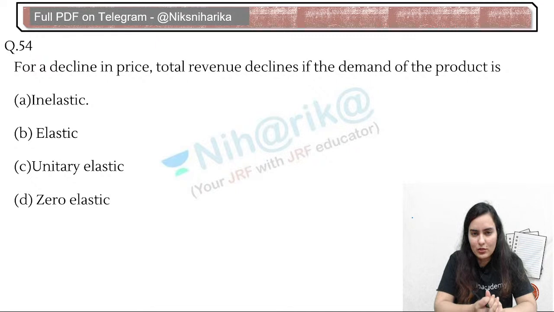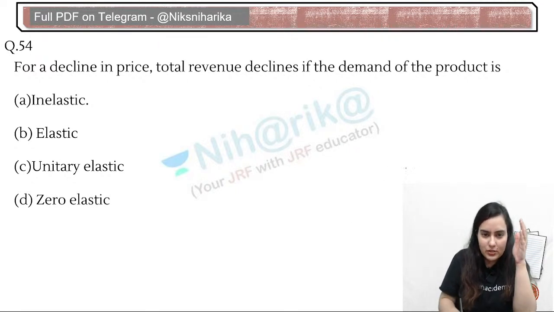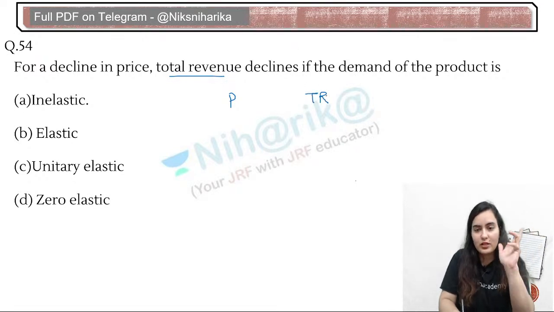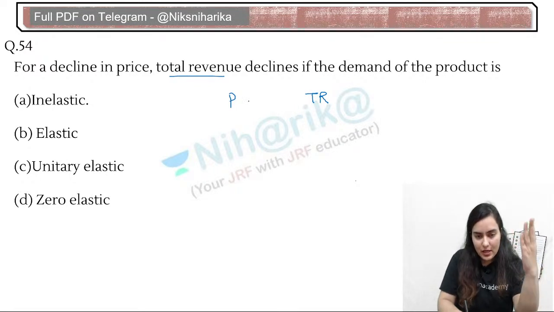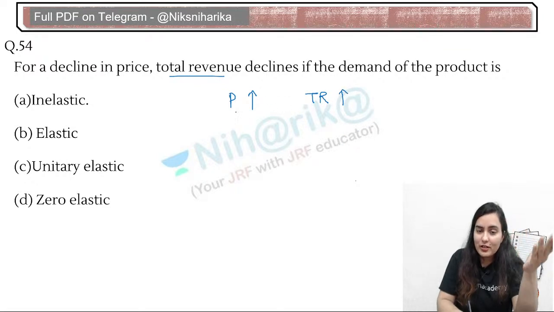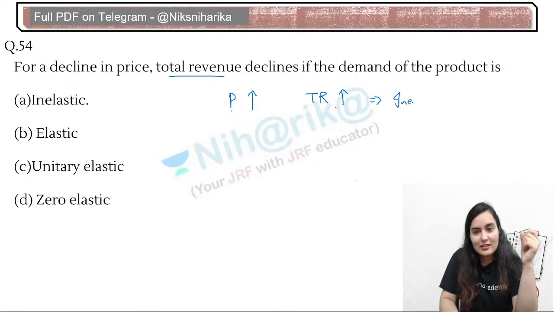Decline in price, total revenue declines. What is the relationship between price and the total revenue, or you can say price and the total expenditure? We have done this with the help of expenditure, and we said that total revenue and total expenditure are one and the same thing. They both equate. Kalpana, awesome. If the price and total revenue are going in the same direction, that means it is what?